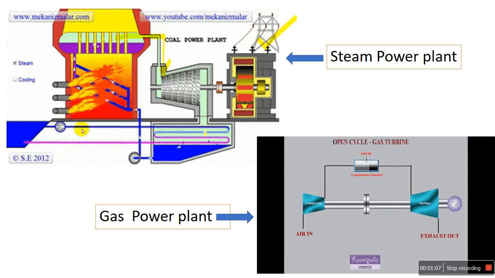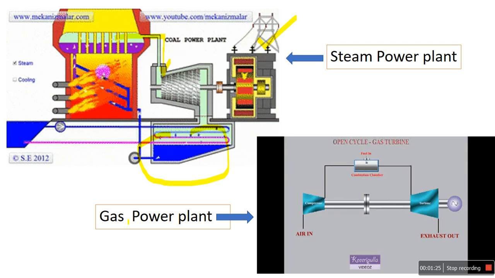The exhaust steam is condensed and fed again to the boiler via feed water. This is the fundamental cycle, which works on the principle of the Rankine cycle. Let me focus on only three main components: the boiler, turbine and condenser.